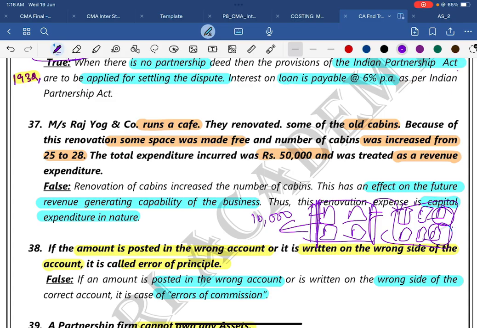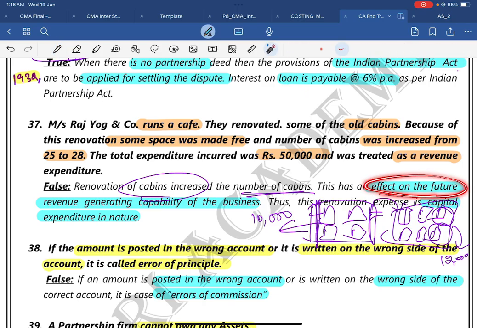After adding these, my revenue is going to be 12,000. It is increasing my long-term efficiency and long-term profitability. So it will not be treated as a revenue expenditure; it will be treated as a capital expenditure. Renovation of cabins to increase the number of cabins affects the future revenue generating capability of the business.